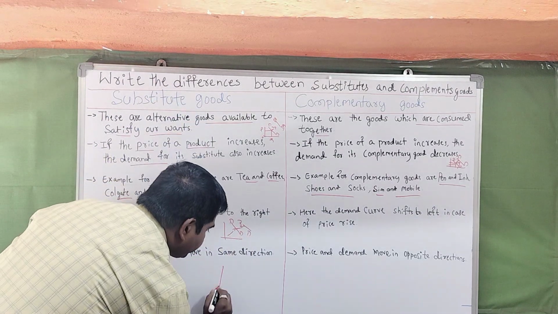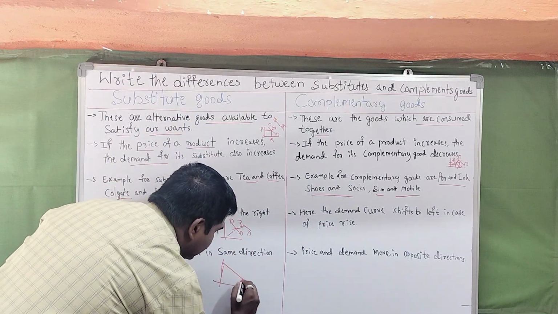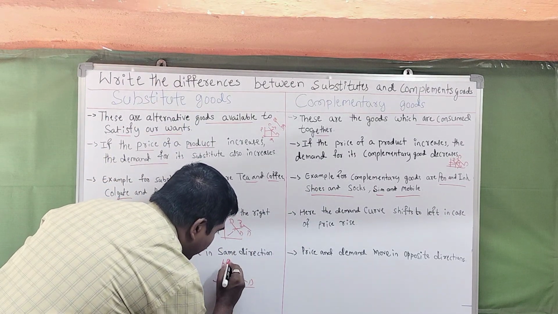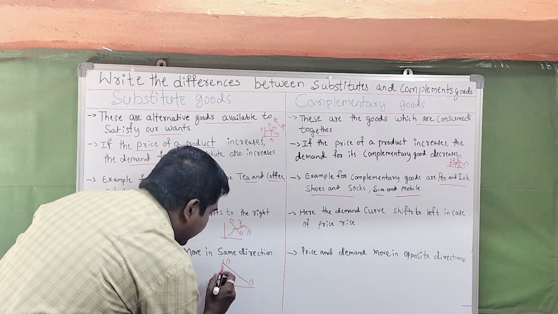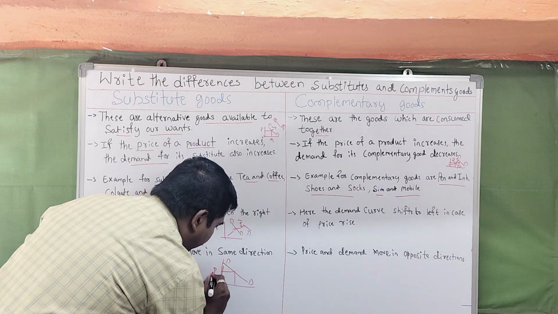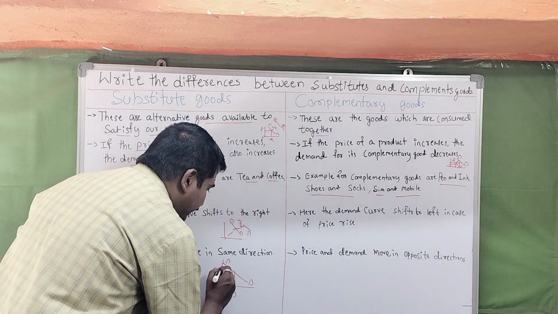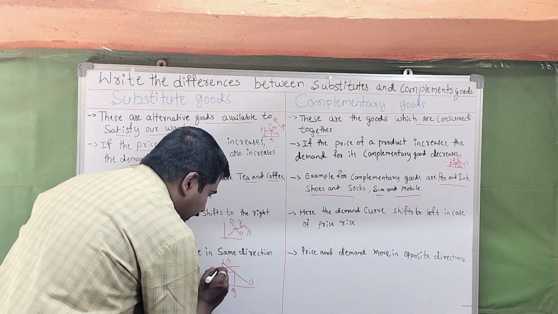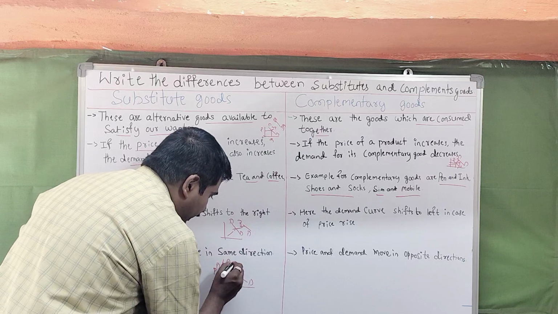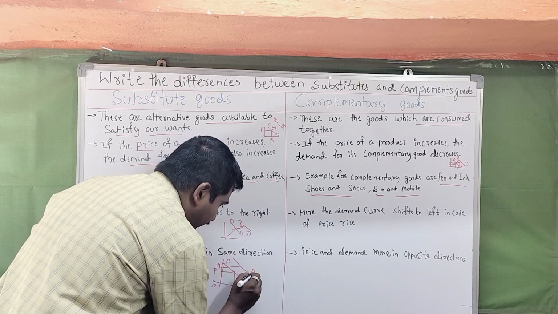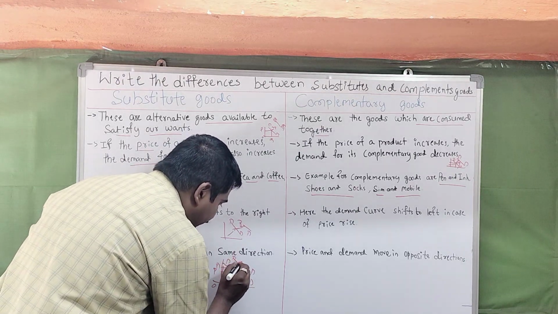Suppose D is the demand curve, and this is the quantity. Suppose the price increases, P1 increases, then automatically D shifts from left to right.